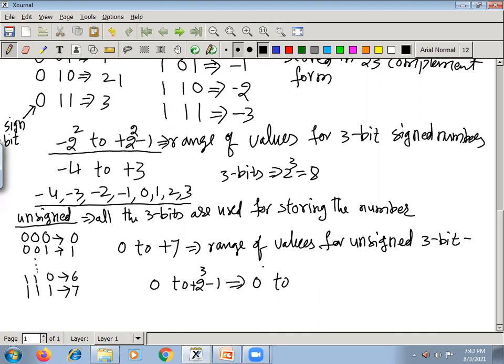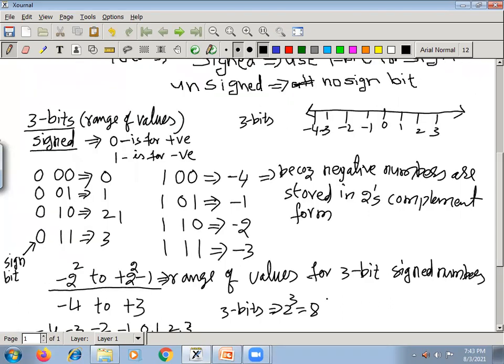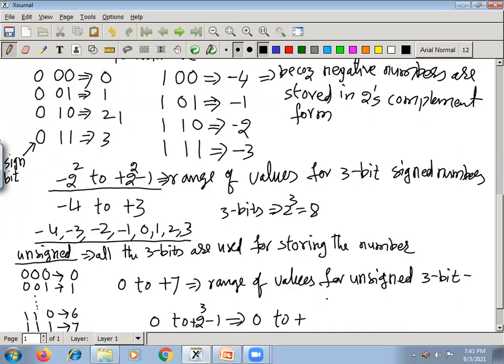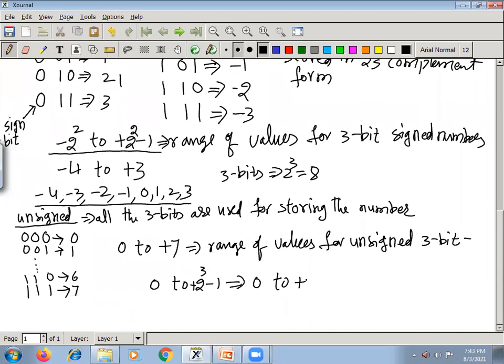So 0 to 2 power 3 is 8, 8 minus 1 is 7, so plus 7. These are the range of values you can get using 3-bit unsigned numbers. 0, 1, 2, 3 up to plus 7.